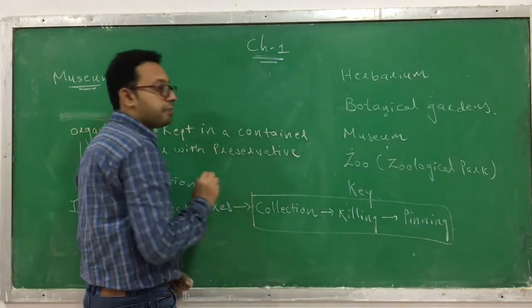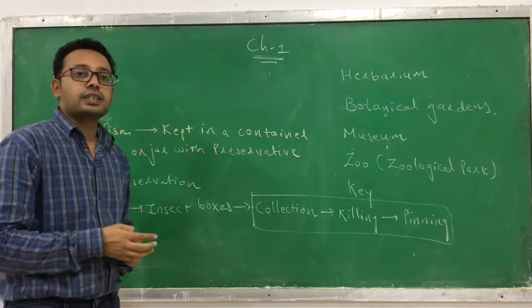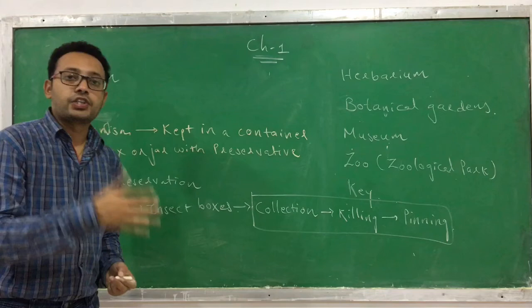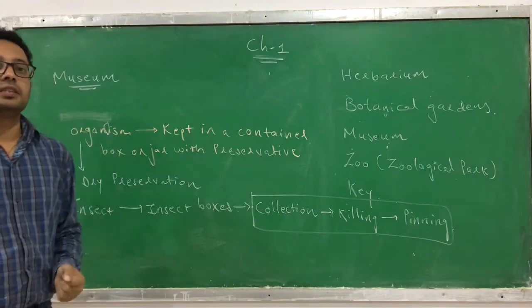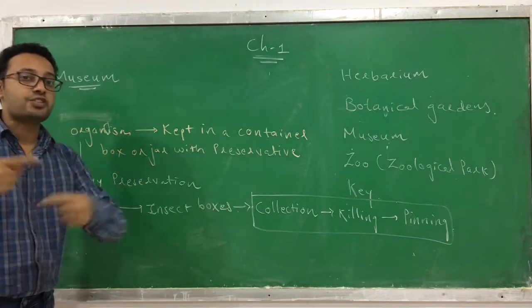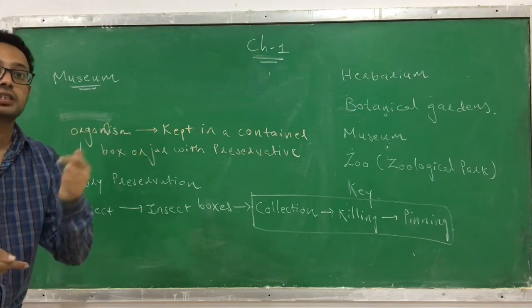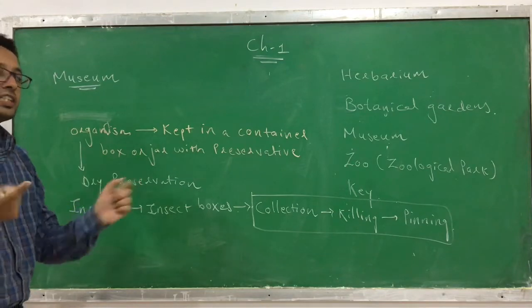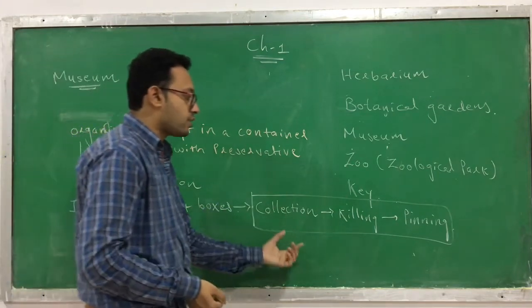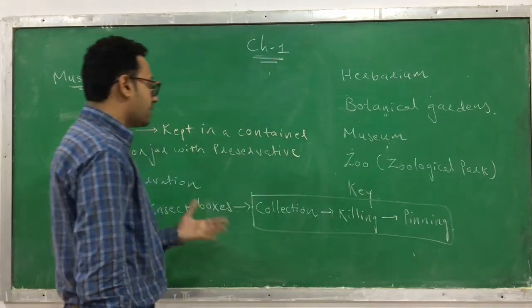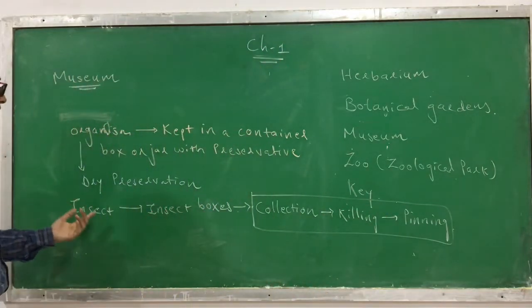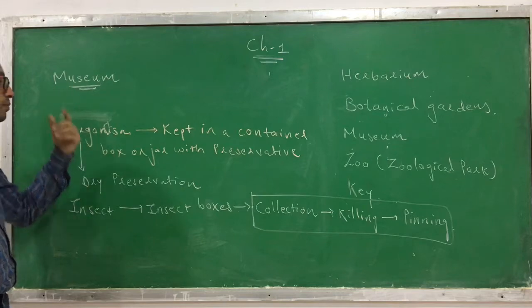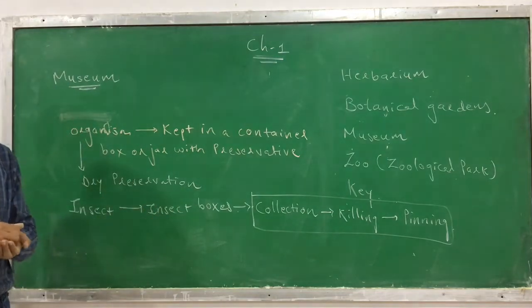Similarly, in the case of a herbarium, drying, pressing and preserving are the important sequential steps. Remember, they are sequential steps, means one after the other, you cannot change the sequence. Same here: first collection, killing and pinning. They are the important steps to preserve insects or keep them in a museum in insect boxes.